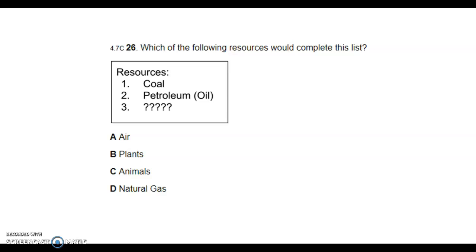Okay, question 26. Which of the following resources would complete this list? Resources: coal, petroleum, which is oil, and number 3, this is what you have to figure out. Would it be air, plants, animals, or natural gas?